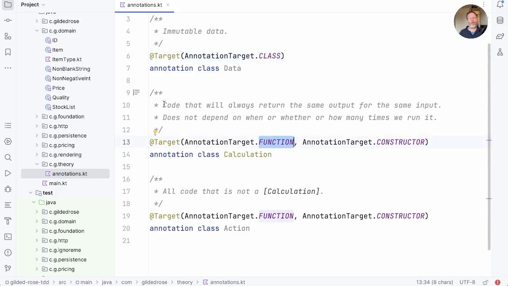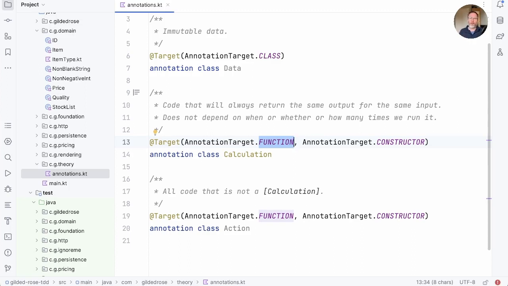And there are two types of code in his formulation. One is a calculation. And a calculation is a piece of code that always returns the same output for the same input. So if it's a function and you call it with the same arguments, then it will always return the same result. Not only that, though, it has to have no side effects that are significant to our program. So if you call println, for example, with a string, it will always return the same result, which is unit. But it does matter how many times we call println, because every time we call println, something appears on the console. So println is not a calculation.